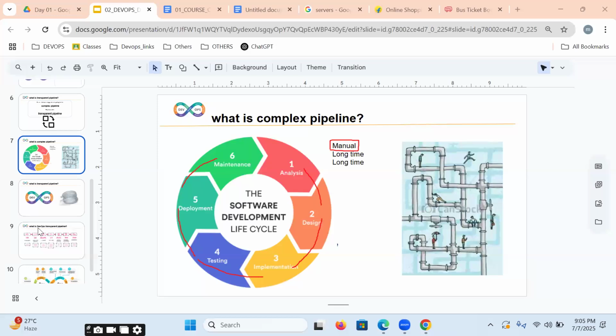Due to this manual process, if you get an issue or any problem, identification will take a long time, and resolving issues will take a long time. That means cost will increase, quality will decrease, and the customer is not satisfied.